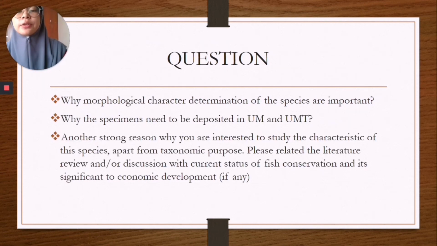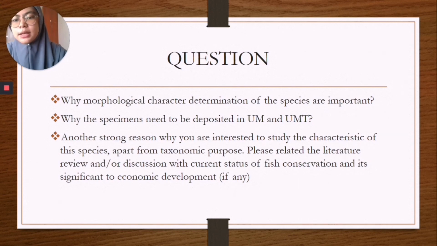So, for question 1, why is morphological characteristic determination of the species important? The first one is that morphological characteristic determination of the species is important because accurate identification of organisms is important when measuring the biodiversity of an area. It is also a prerequisite when attempting to find out more about the ecology of a species. And without accurate identification, it is impossible to determine how many species exist in a given area.